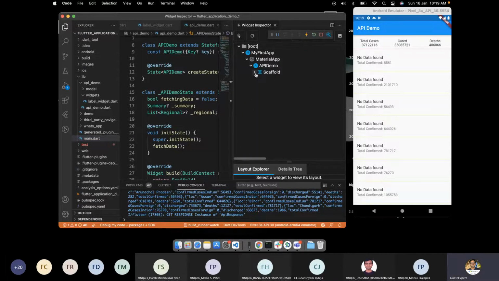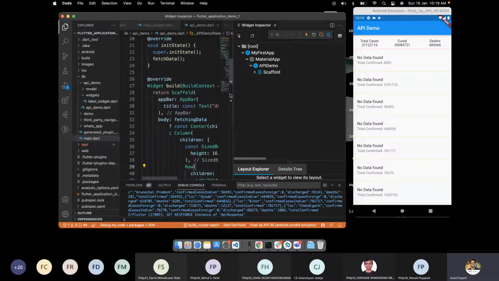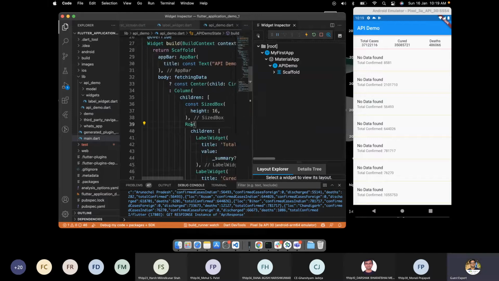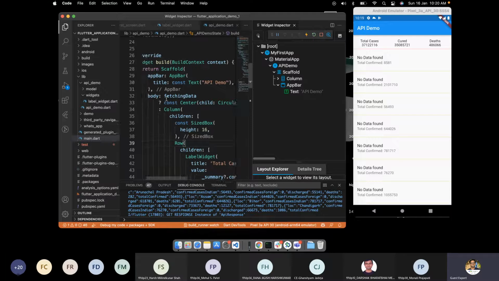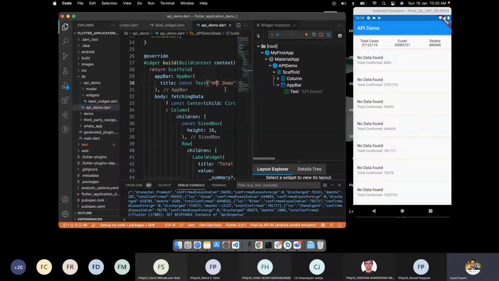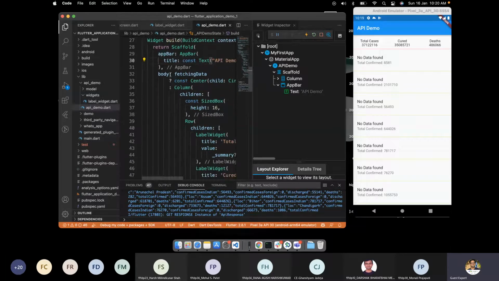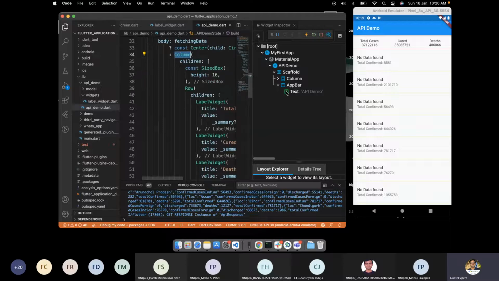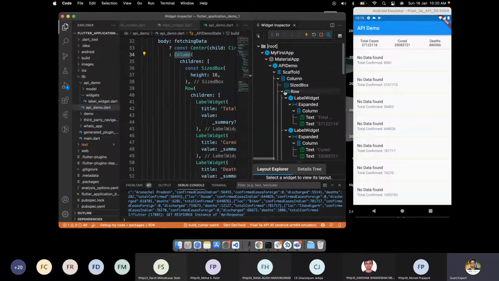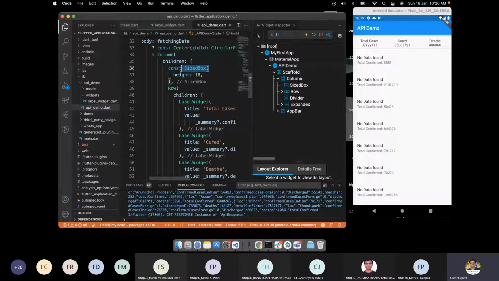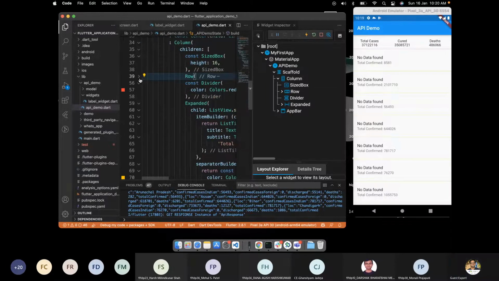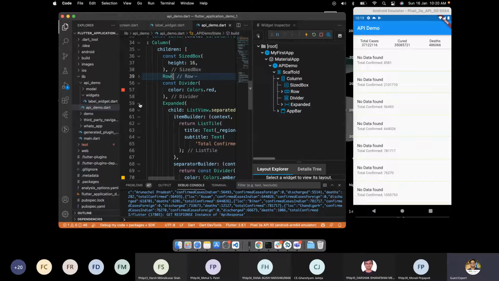Now in APIDemo, we have Scaffold. In Scaffold, we have AppBar and body. In AppBar, we have Text, "API Demo." Yes, it looks good. In body, we have Column. In Column, we have SizedBox and Row. This is SizedBox, and this is Row. If I shrink the Row, it is Divider and then Expanded.